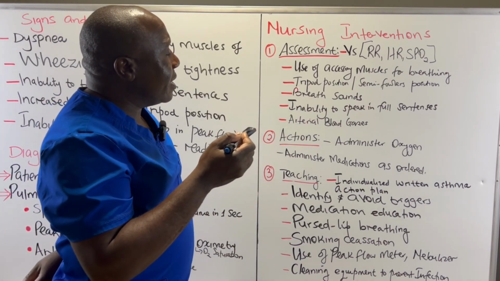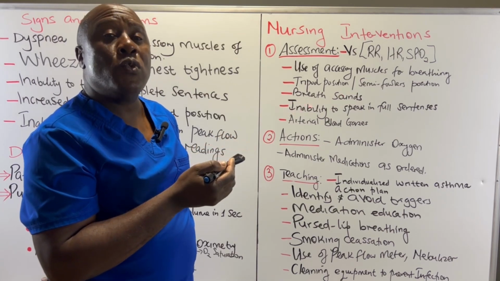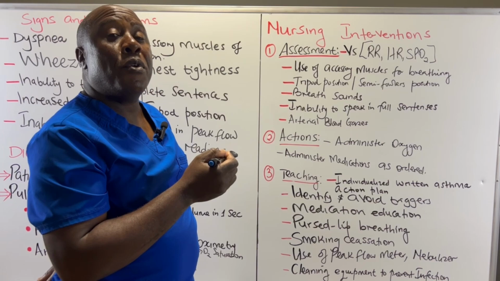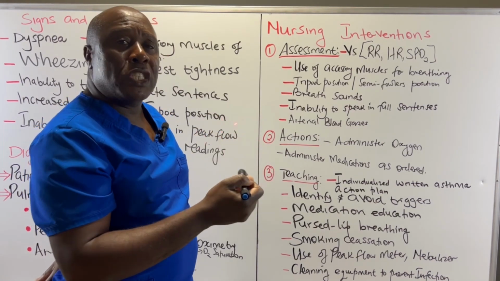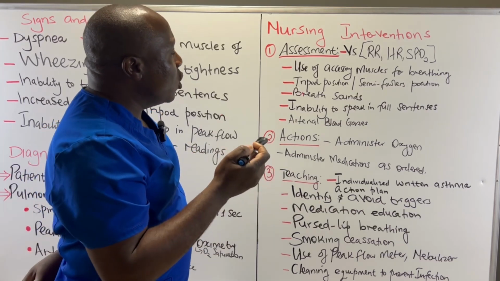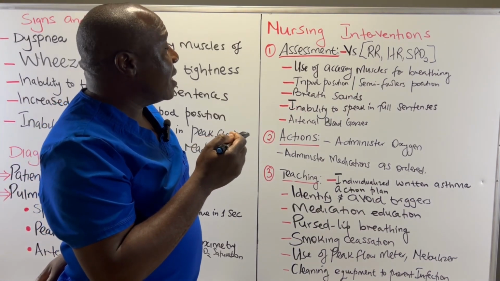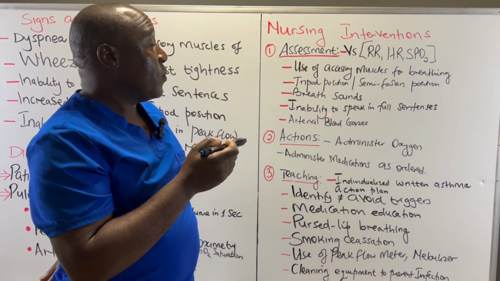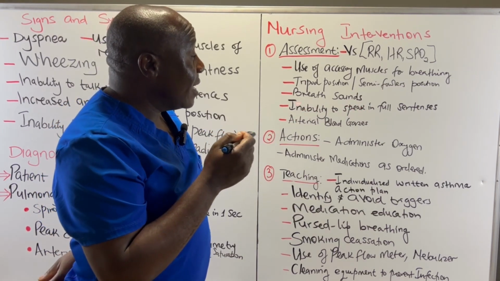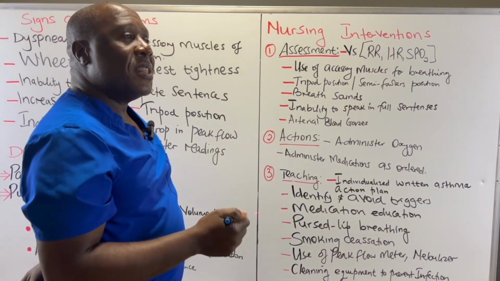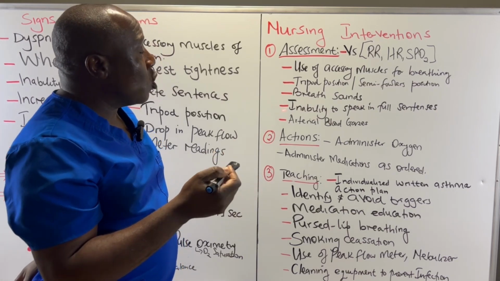You're also going to assess the breath sounds. Remember, we said they are going to have wheezing. At the beginning, we have expiratory wheezing, and as time goes by, we have both expiratory and inspiratory wheezing. Wheezing is that musical sound which is produced as we breathe. So we are going to assess their breath sounds. You're also going to realize that these patients cannot speak in complete sentences. They speak one word at a time. So you are going to assess that in this particular patient. How are they speaking? Are they speaking one word at a time? This is because they cannot speak in complete sentences.